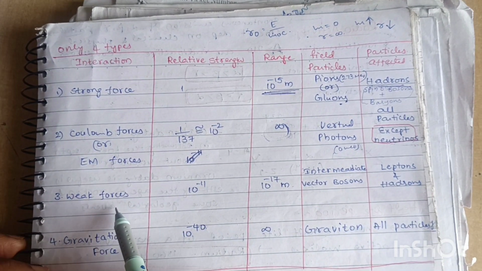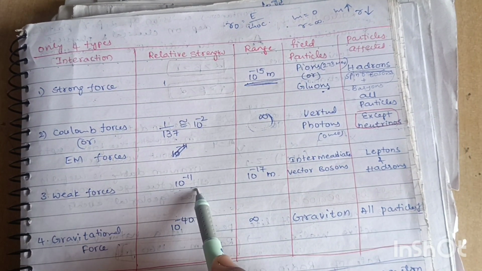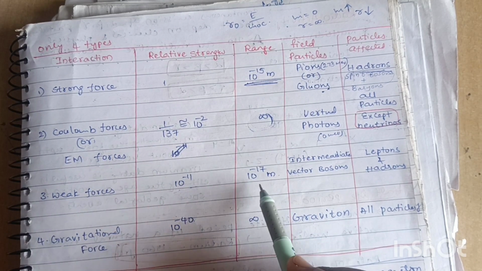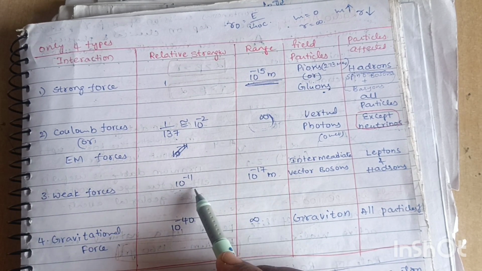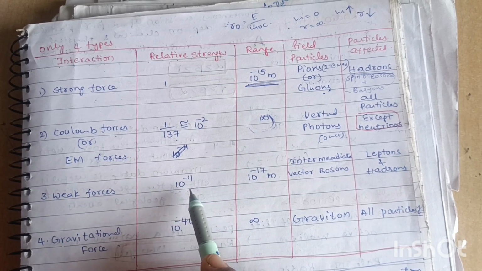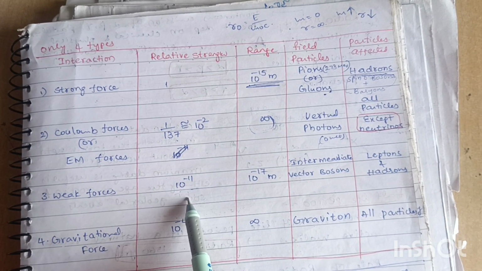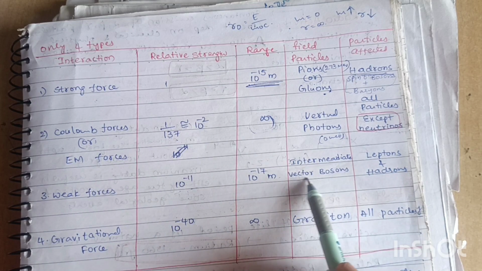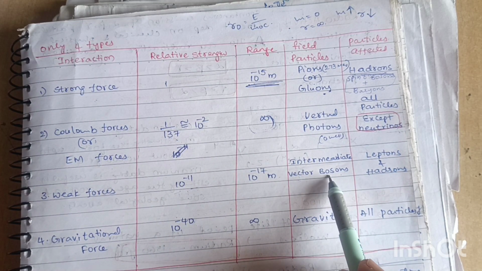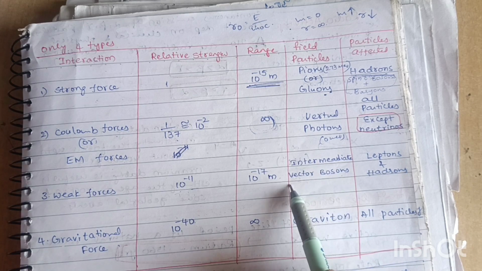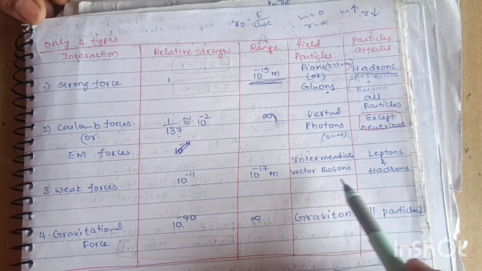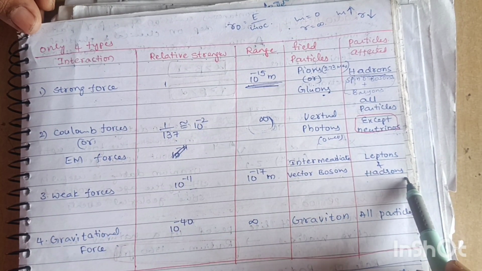Next, weak forces, that is weak nuclear forces. The range is 10 to the power of minus 17 meters. The relative strength is 1 by 10 to the power of 11 times the strong nuclear forces. The field particles are the exchange particles, intermediate vector bosons. The affected ones are leptons and hadrons.